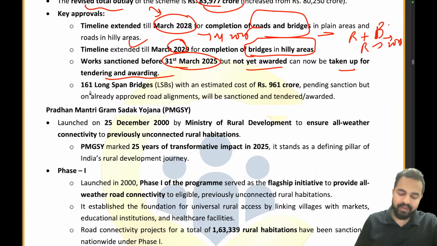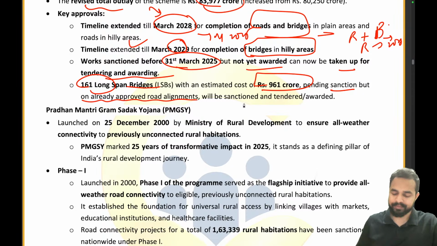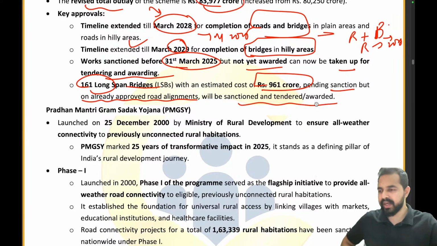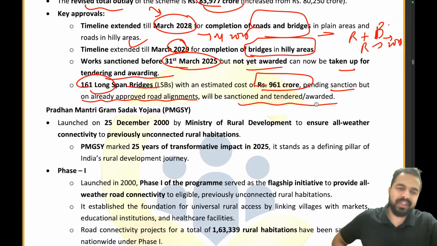There were 161 longspan bridges with an estimated cost of 961 crore pending sanction, but on already approved road alignments, they will be sanctioned and tendered awarded. So all such kind of projects which were being provided, the 161 longspan bridges with an estimated cost of 961 crores pending sanction, but on already approved road alignments, will be sanctioned and tendered awarded.